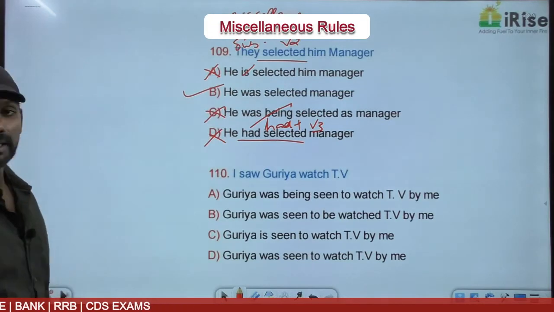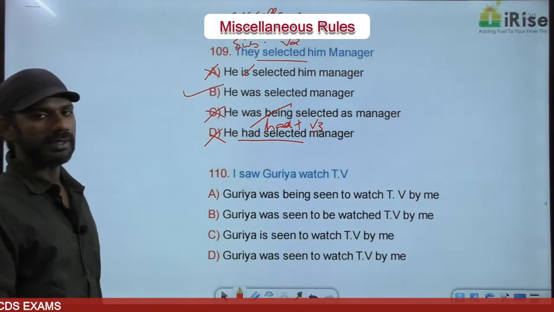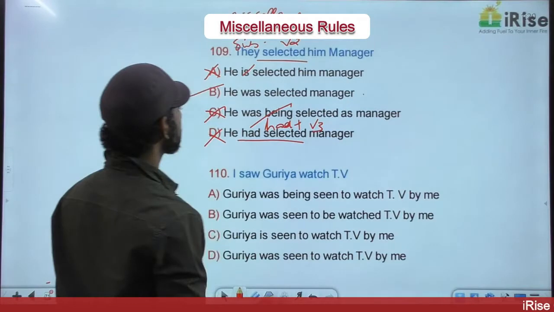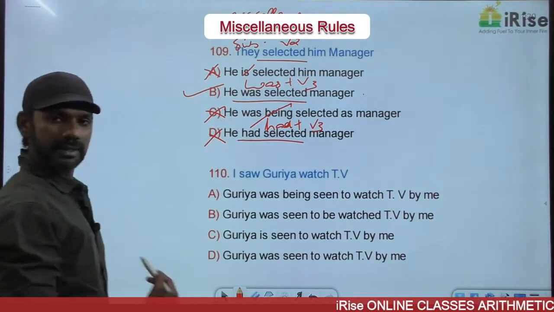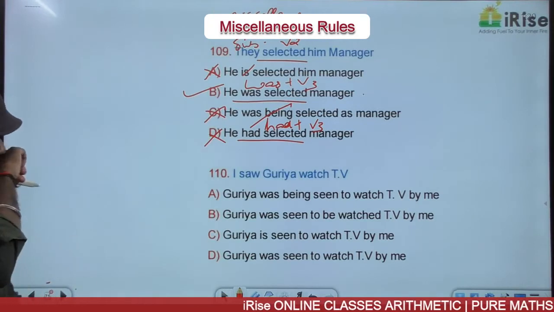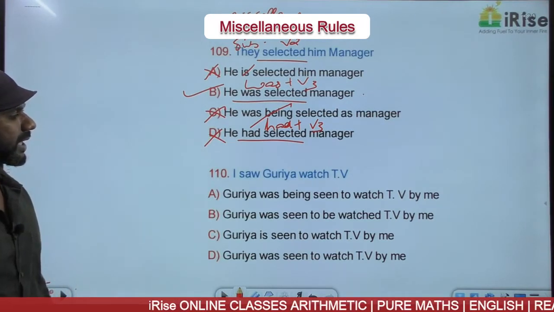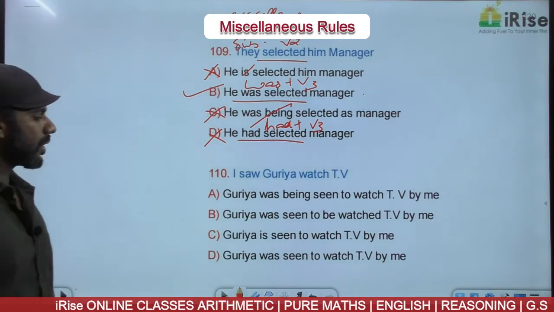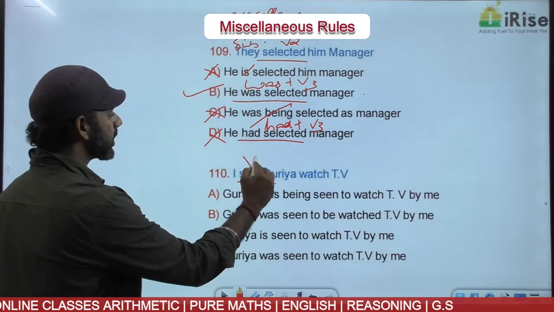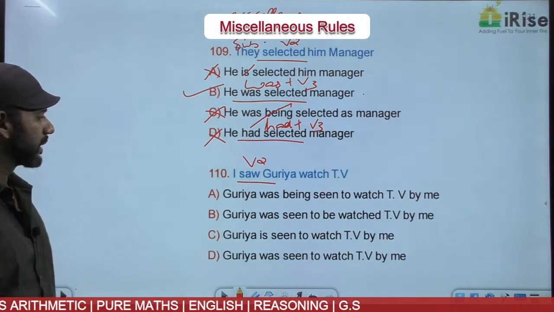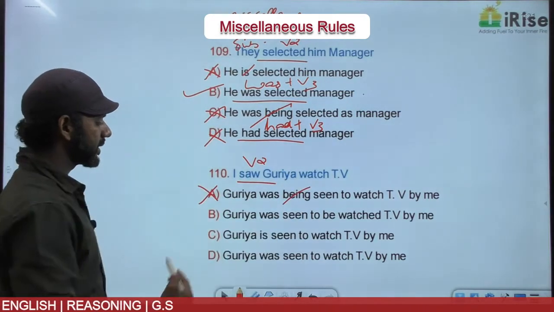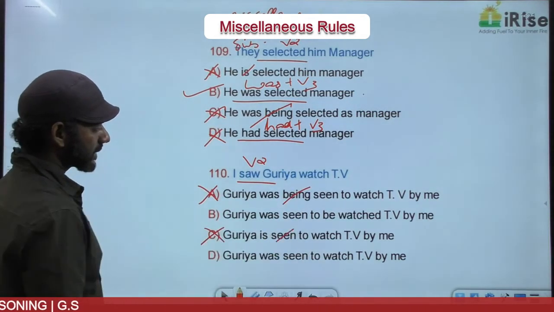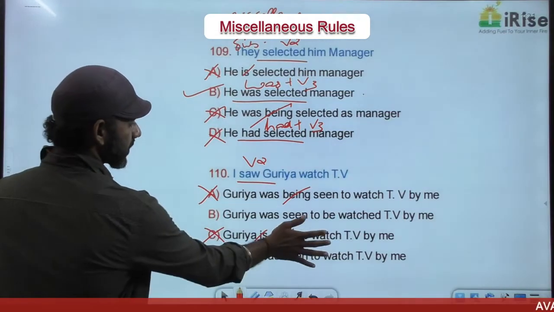He was selected manager. He was selected as manager is wrong actually. He was selected manager, and was selected is was plus V3, simple past in the passive voice. I saw Guriya watch TV. Saw is V2, active voice, simple past tense. Based on that, A is gone. A is being continuous. C is gone. C is present tense.